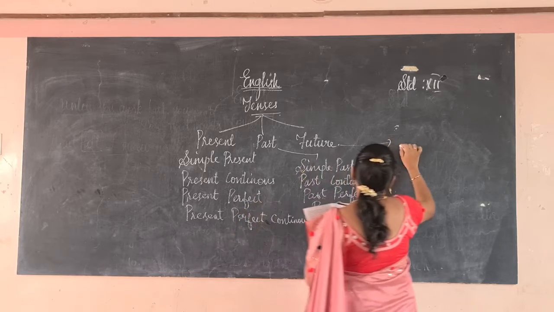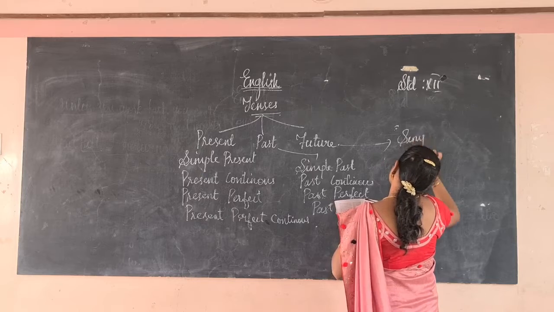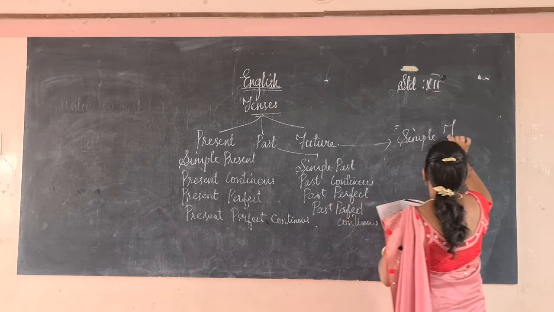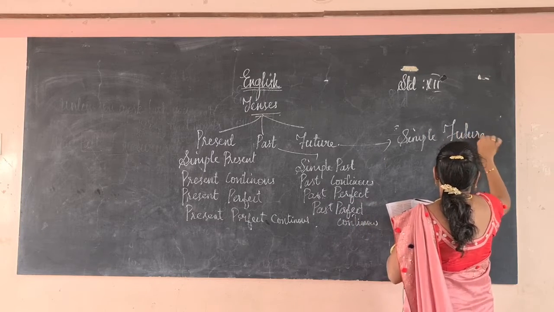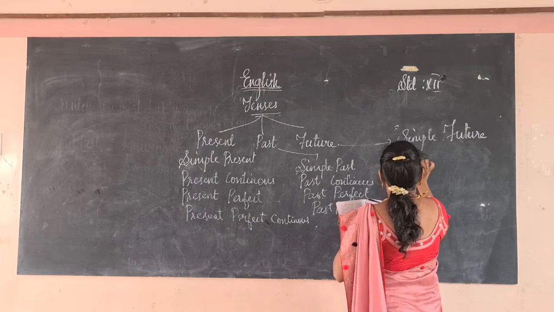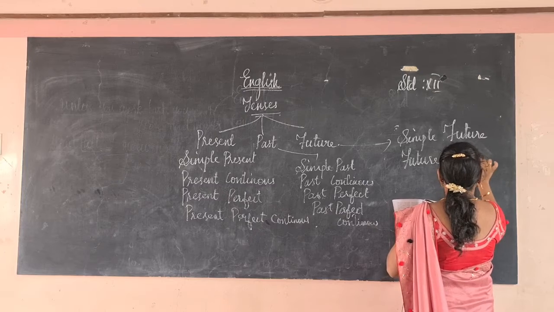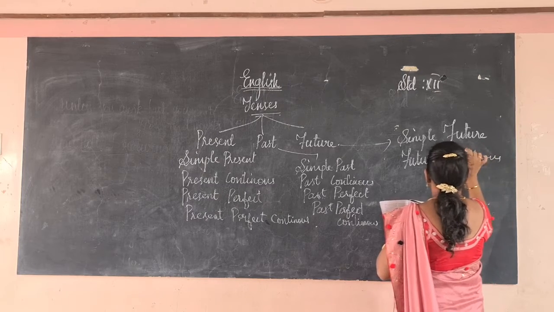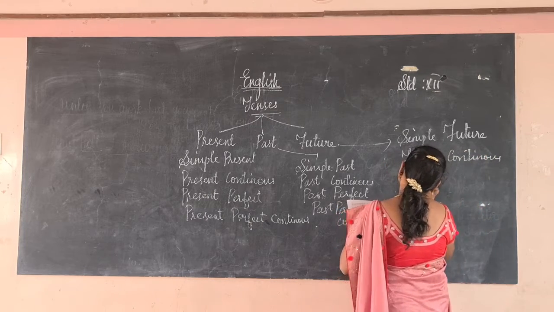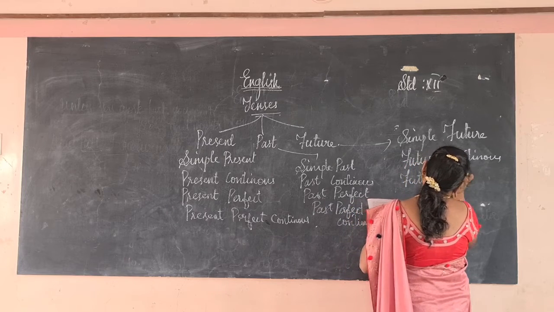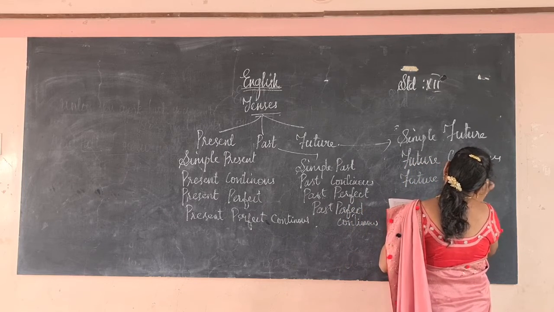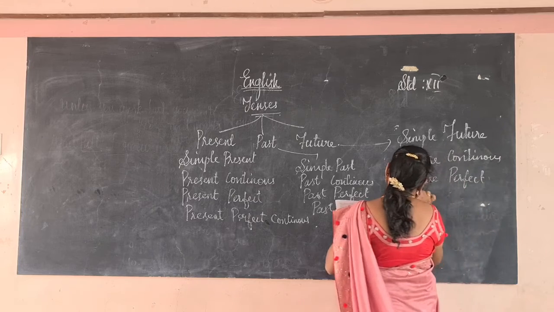Okay, next future: simple future, future continuous, future perfect, future perfect continuous.